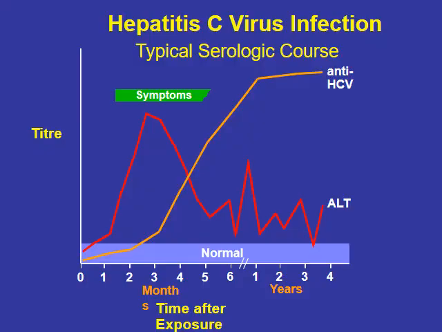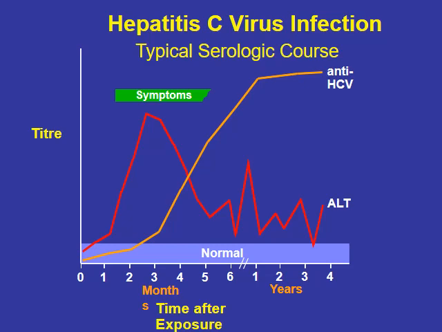carcinoma. The typical serological course with infection with hepatitis C virus: again, the x-axis is the months after exposure and the titer is on the y-axis. The symptoms appear after 1.5 months from exposure, after the incubation period, with the appearance of symptoms associated with an increase in the liver enzyme ALT, and the disappearance of symptoms after 4 months or so of the infection, associated with a decrease in the level of the liver enzyme ALT.